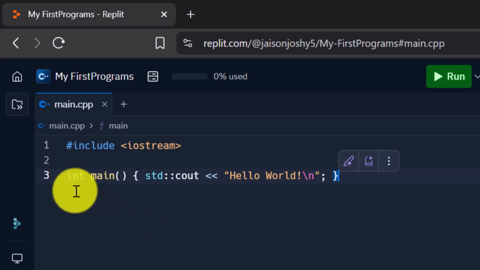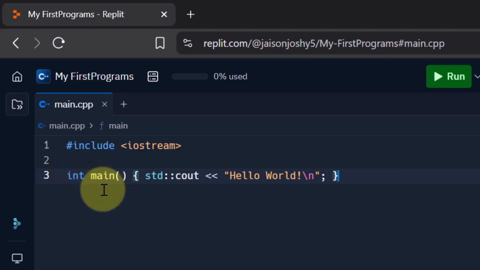Okay. Next we have something called int main. What does this int main mean? This is the main function. Whenever you are writing a C++ program, you will have a main function, which is the most important function that you are going to work with. Every C++ program starts running from here. Now what is this int? Int stands for integer, and this means that this function should return an integer, that is a whole number, when it is done.